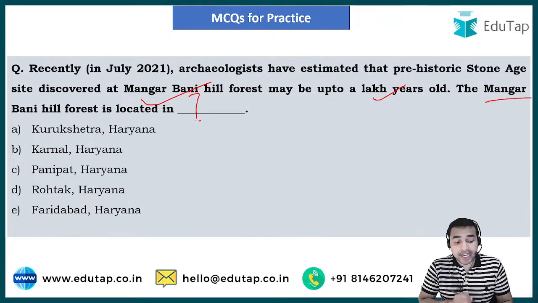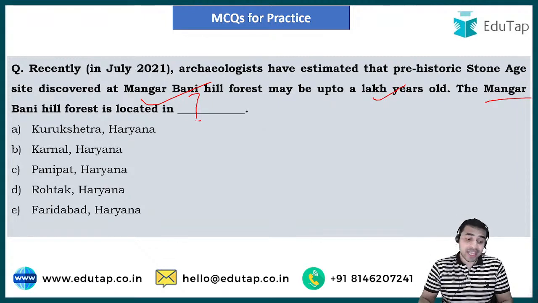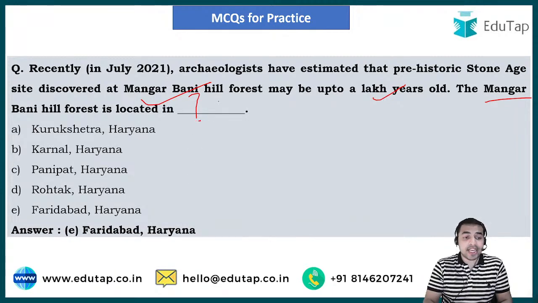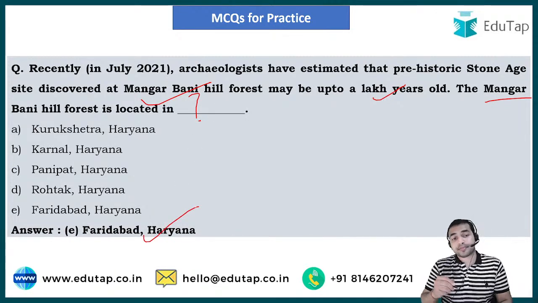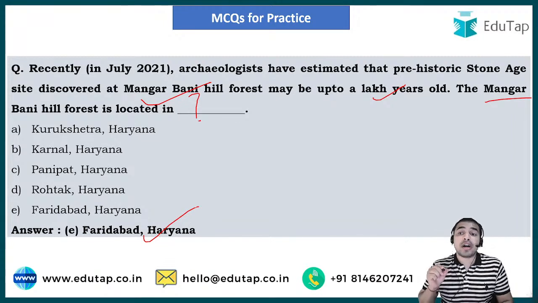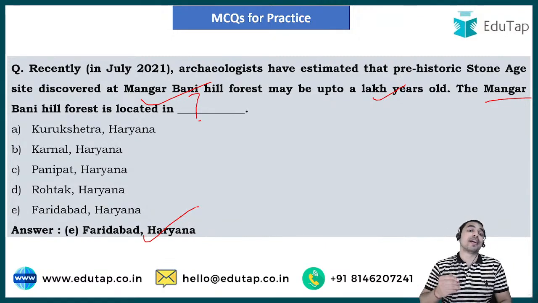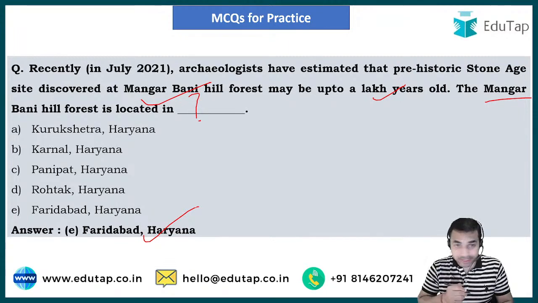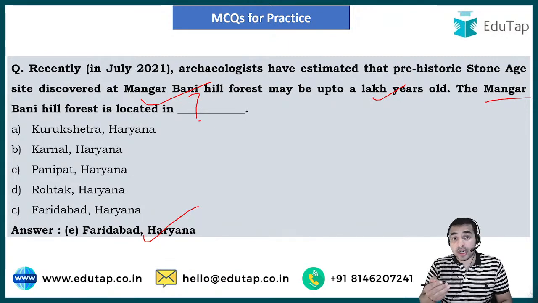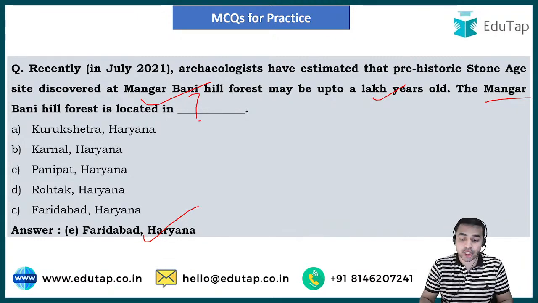The right answer of this question is option E, that is Faridabad, Haryana. This Mangarbani Hill Forest is located in Faridabad, Haryana, where prehistoric cave paintings have been discovered by Indian archaeologists. I hope this is very clear to all of you. Now let's move ahead and see the next question from today's MCQ series.